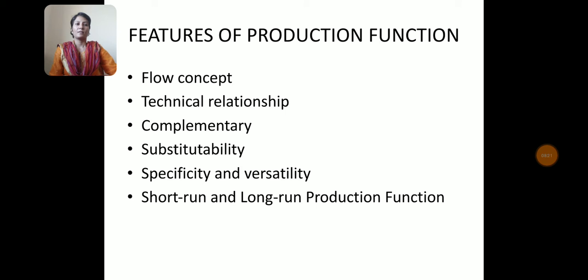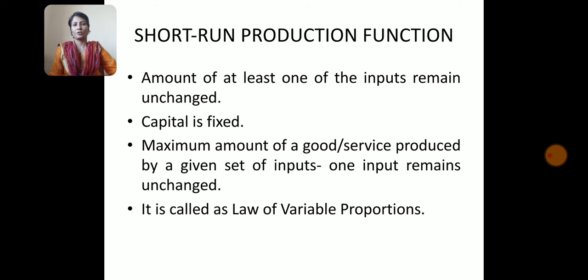After discussing the features of production function, let us see that there are two types of production function, that is short run production function and long run production function. In the short run, the technical conditions of production are rigid so that the various inputs used to produce a given output are in fixed proportions.